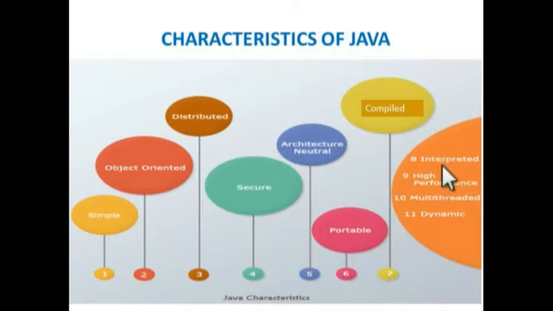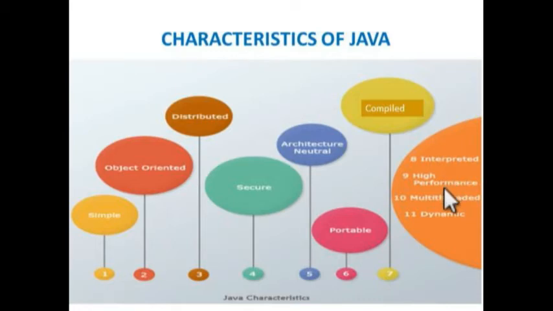And it is also an interpreted language. After compiling, we take that byte code, and the interpreter will convert it into machine readable code. Due to this two-stage process, the Java language is considered more secure.